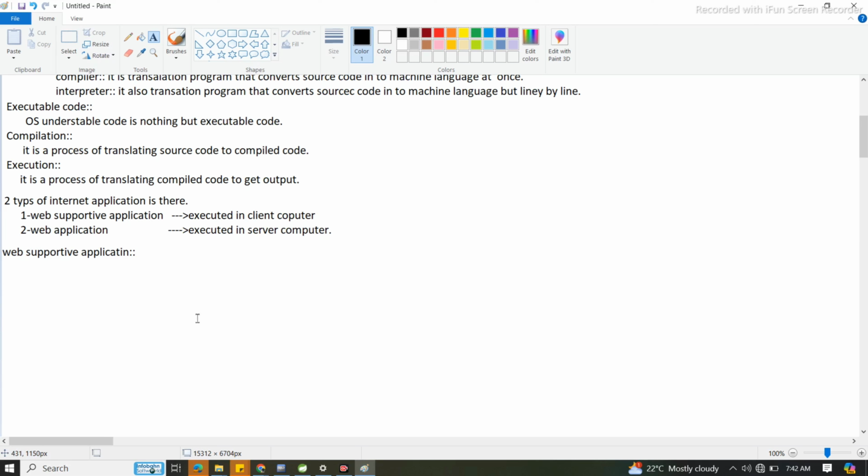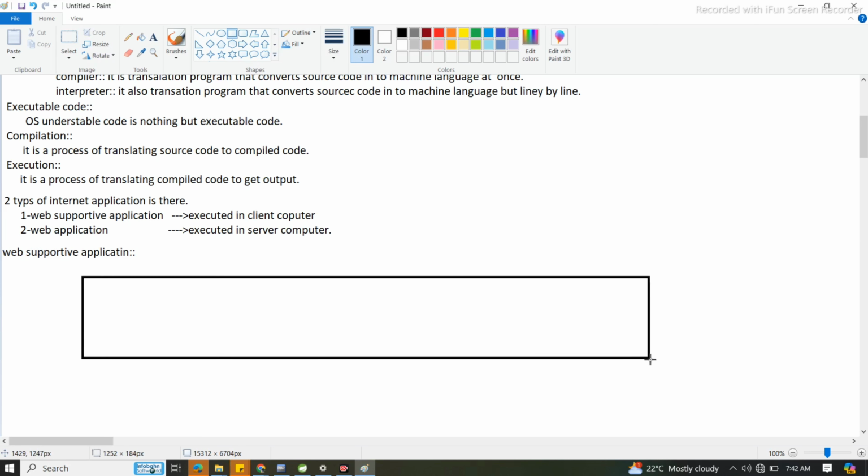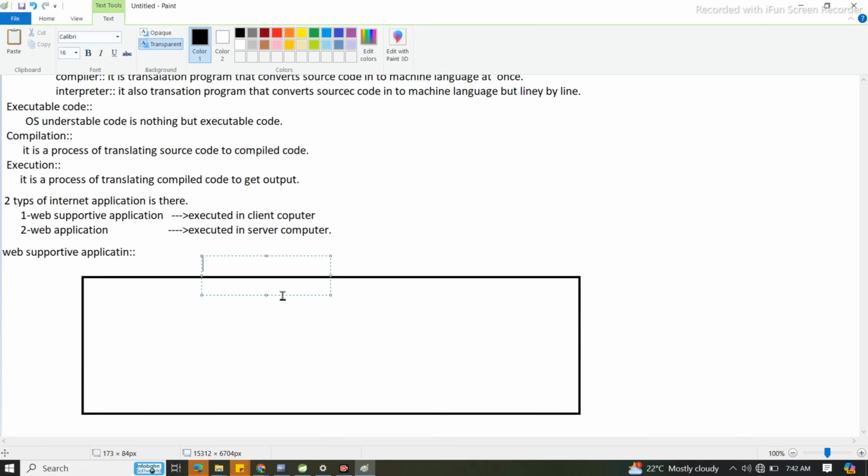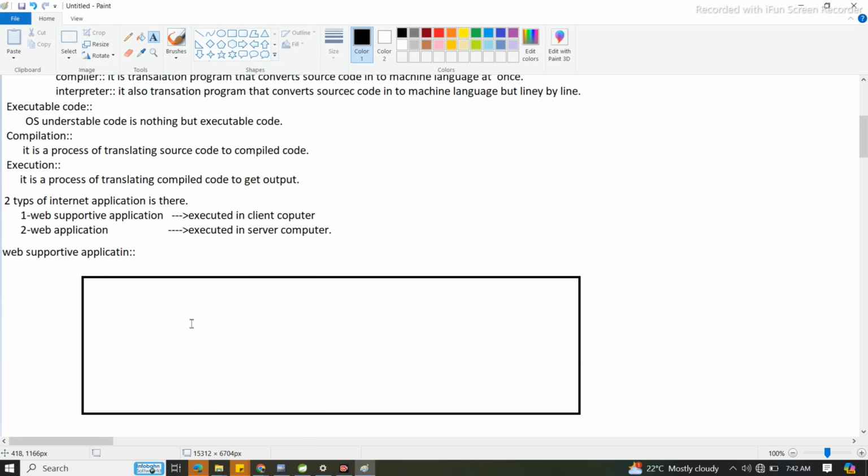First, what is this web supportive applications? See, this is nothing but client. This is not the client, this is the whole system. In this system, suppose, so here, yes or no? Yes.